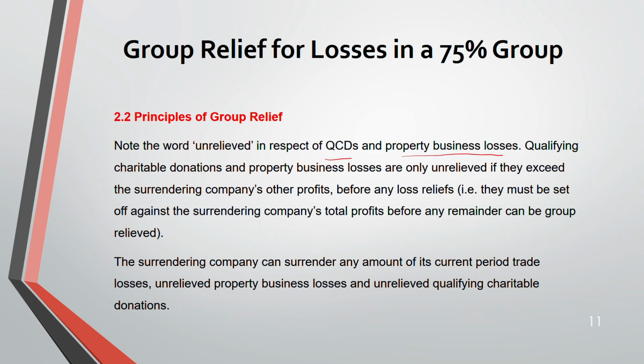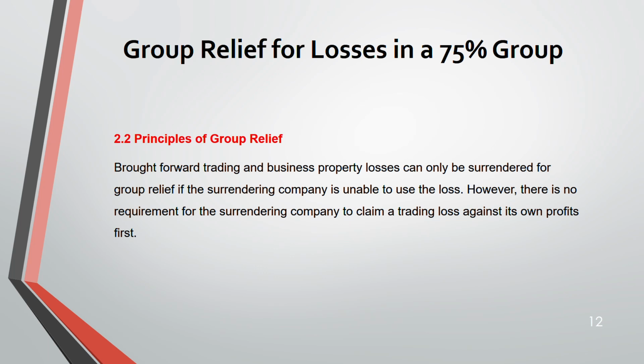Next, the surrendering company can surrender any amount of its current period trading loss, unrelieved property business loss, unrelieved qualifying charitable donation, any amount. Next, what about the brought forward? So if it's a brought forward trading and property business loss, then they can only be surrendered if the surrendering company does not have any profit. But there is no requirement for the surrendering company to claim a trading loss against its own profit first. Okay, no requirement for that.